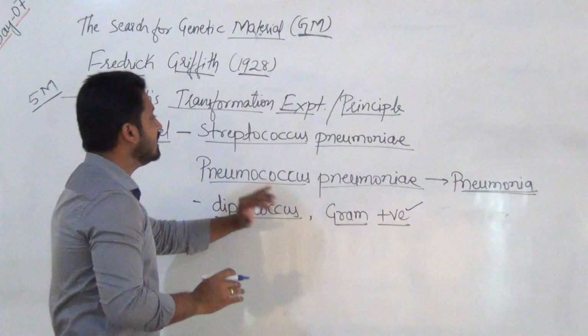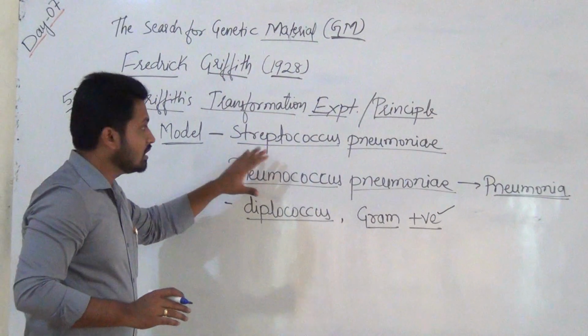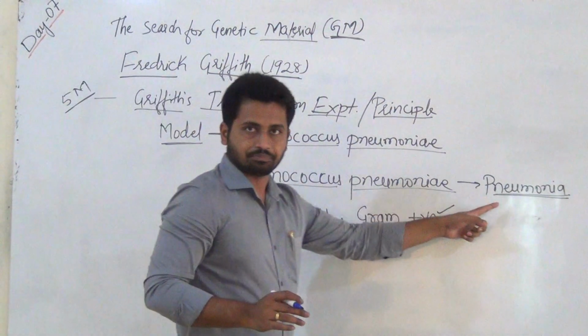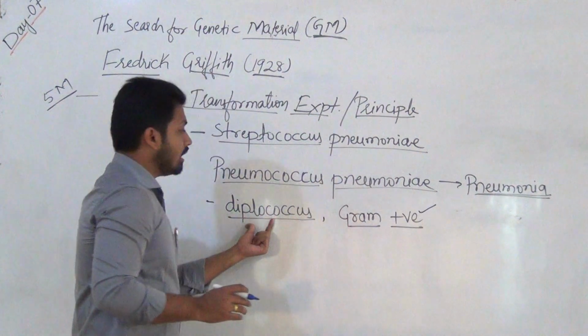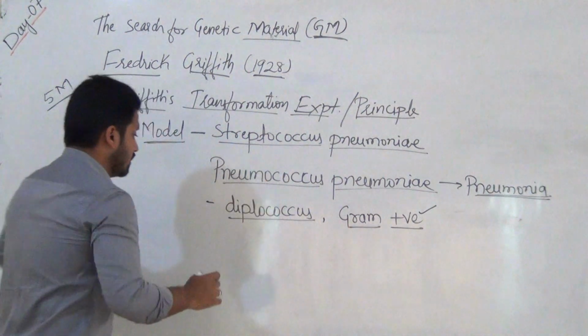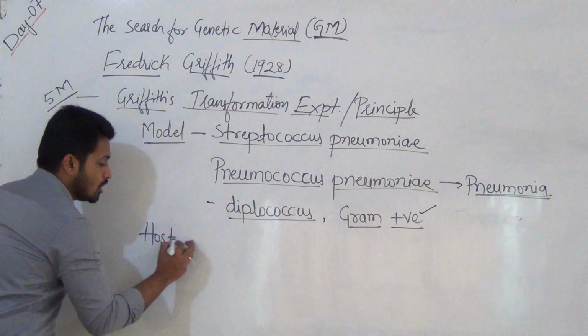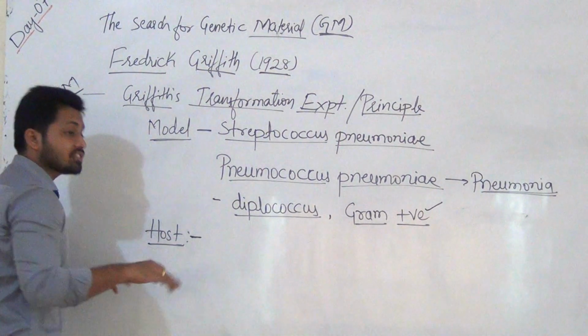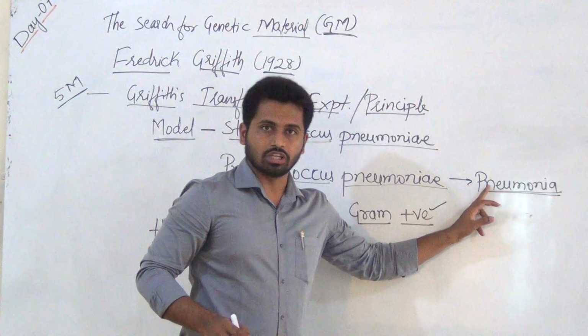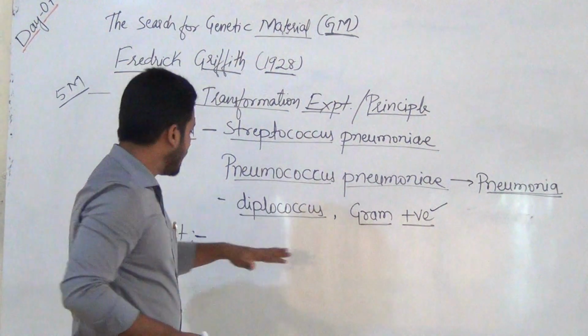Now what did he do by using these bacteria? This bacteria causes pneumonia. Next, coming to what host he used. Host in the sense which suffers from this disease, pneumonia. This is a pathogen now, and this is the host.